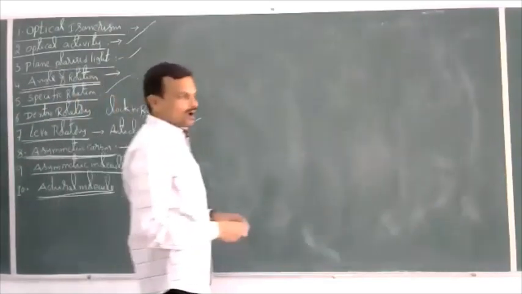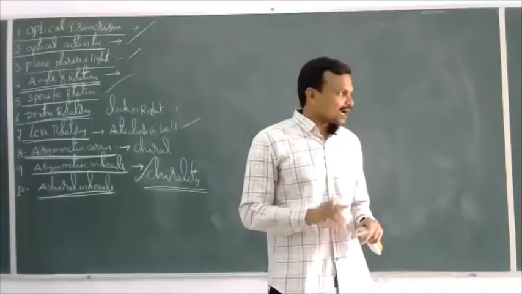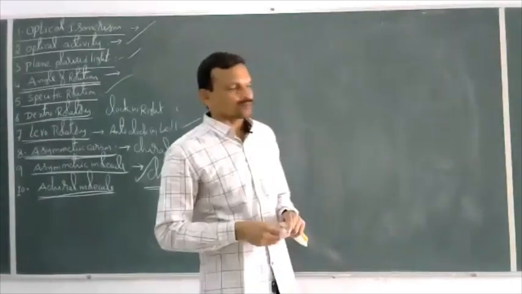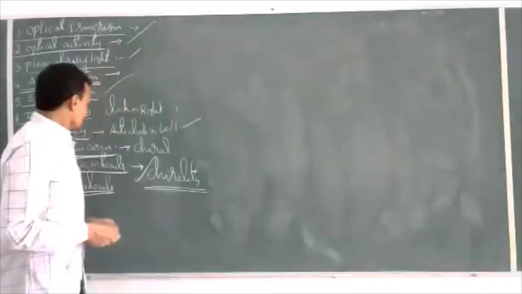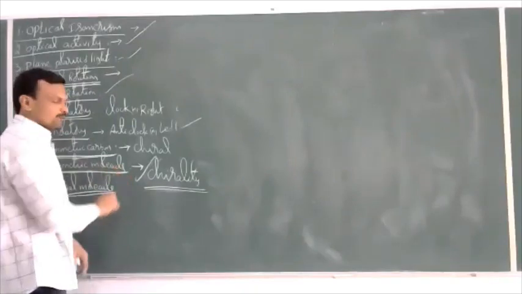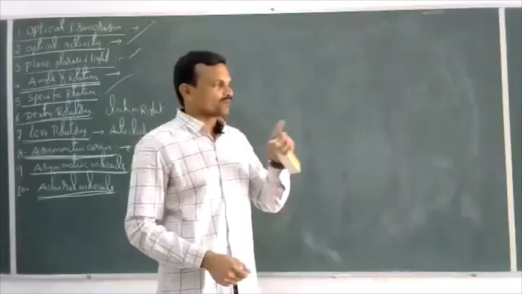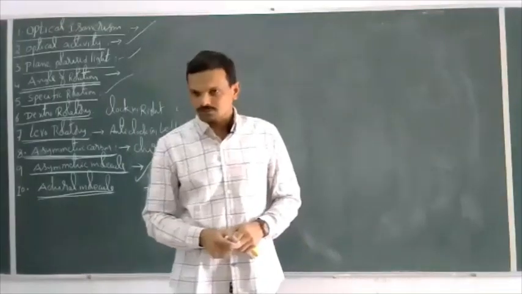Asymmetric carbon or chiral carbon. The carbon atom which is bonded with 4 different groups is called an asymmetric carbon or chiral carbon. Asymmetric molecule: a molecule in which a carbon is bonded with 4 different groups is called an asymmetric molecule.